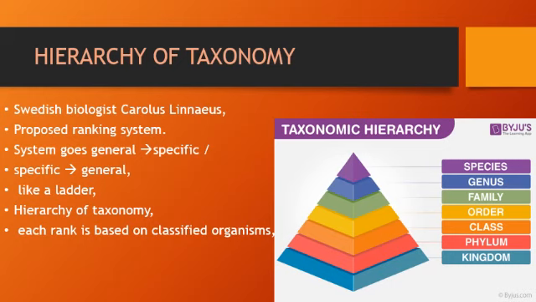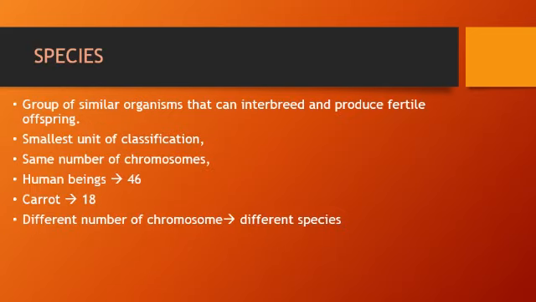This system goes from general to specific or specific to general, like a ladder. Largest group is general and smallest group is specific. The smallest unit of classification is called species. It is a group of organisms that can interbreed and produce fertile offsprings. Fertile means that can reproduce.